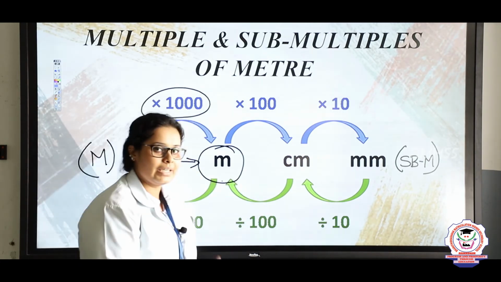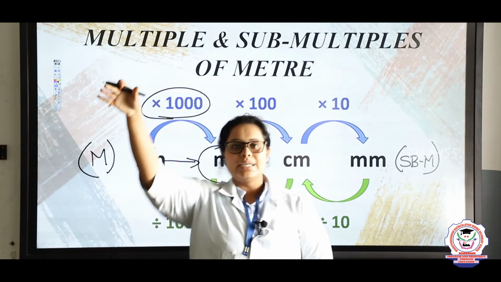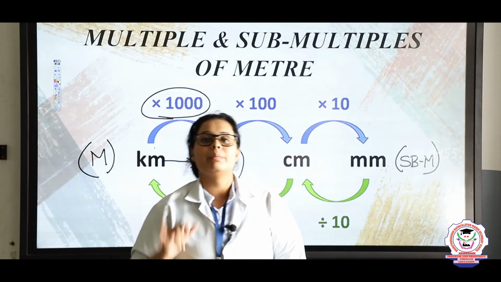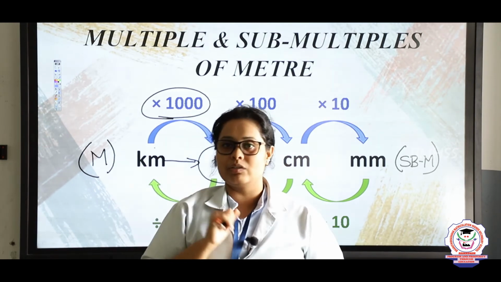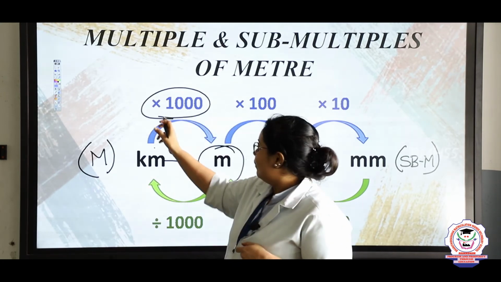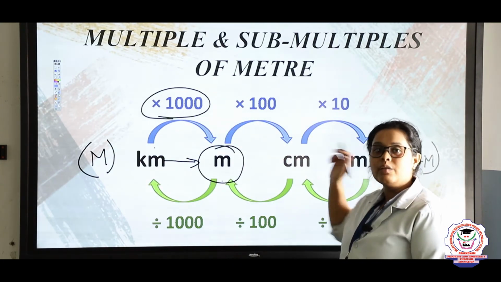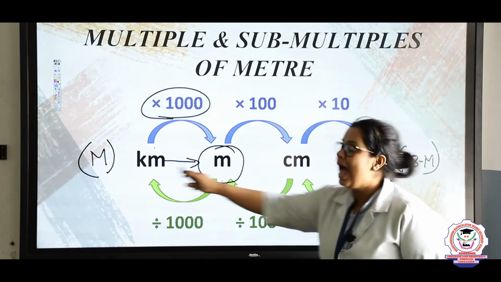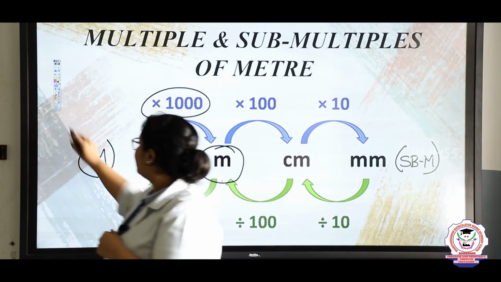Students, here the main thing is, you should know what is the sequence. So, sequence is from bigger to smaller. So, bigger will be kilometer, meter, centimeter and millimeter. So, how can you remember? You can remember like, first it will be 1000, 100 and 10. Once you remember this value and the sequence, easily you can convert it. Okay students?